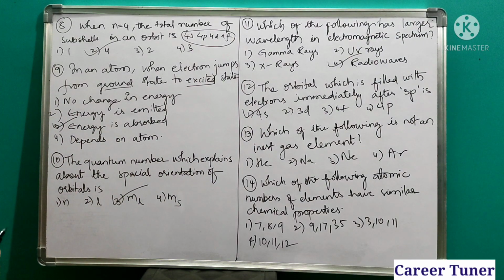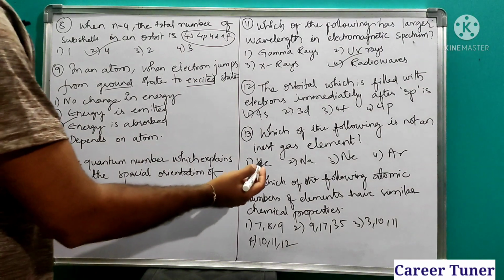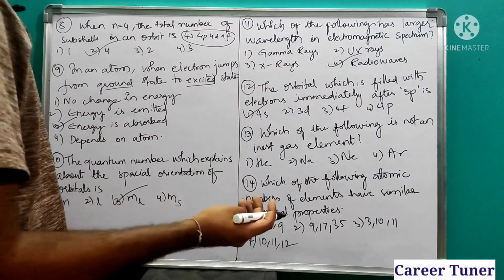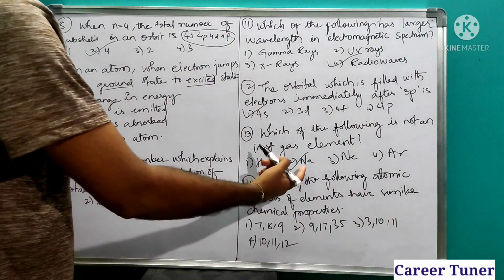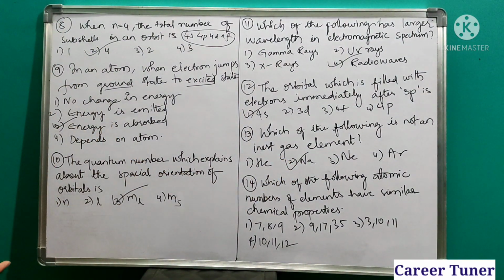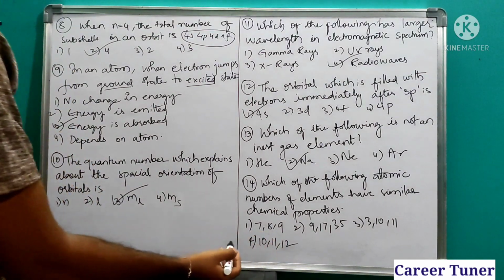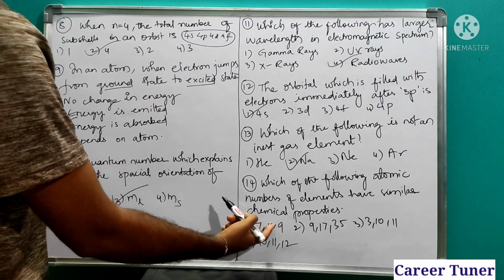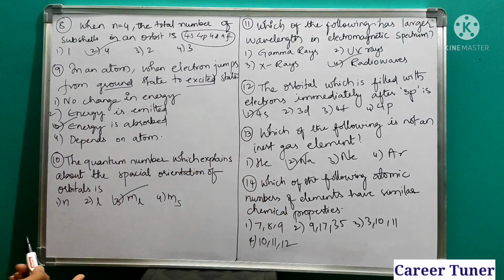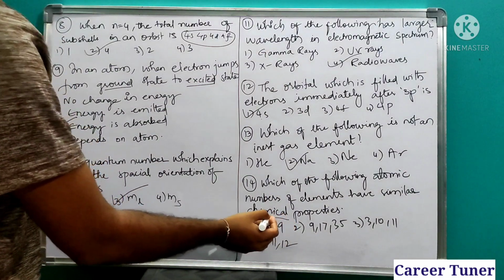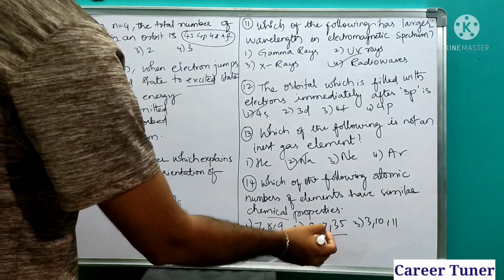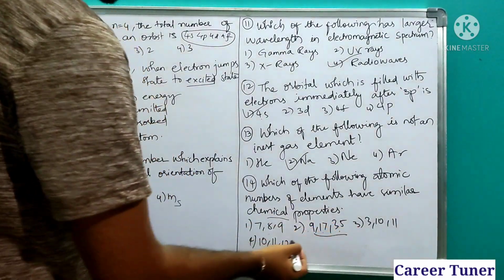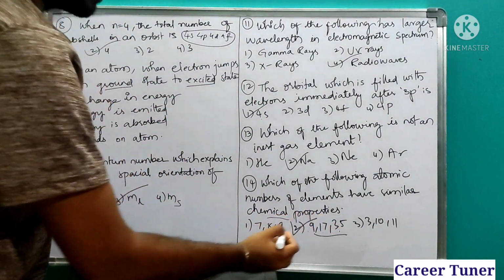Next, which of the following is not an inert gas element? See, helium, neon, argon, or krypton, all these are inert gases. Which is nothing but sodium. What is this? Alkali metals. Next, which of the following atomic numbers of elements have similar properties? Now you see, this is 7, 8, 9. 7, 8, 9 is nothing but nitrogen, oxygen and fluorine. These do not have the same chemical properties. Elements which have the same chemical properties are under the same group. Now you see, in the second case we have fluorine, chlorine, bromine. All these are halogens. So do we have the same properties? So the second one is the answer.